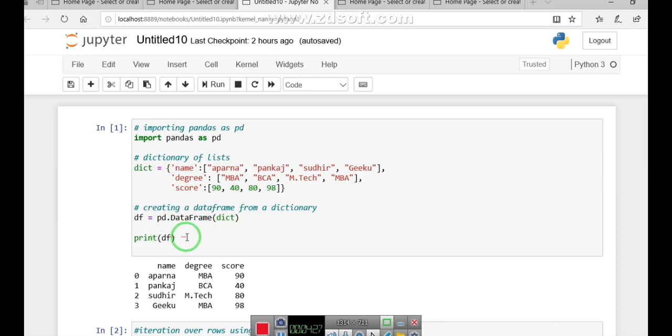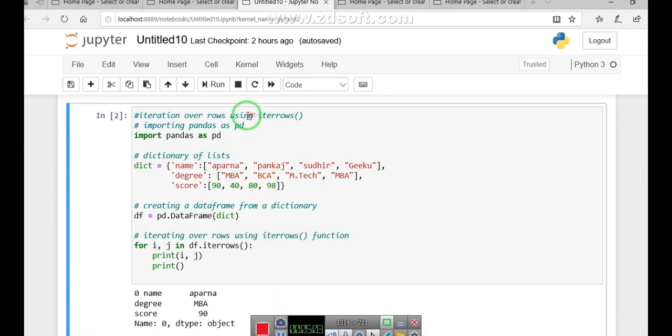Now what does this data frame consist of? It consists of names, degrees and score, and on the corresponding side you can see their index values. I have passed the names Aparna, Pankaj, Sudhir, Diku. You can see here their degrees and their corresponding scores. So this is the simplest one. We have already gone through how to create a data frame and then display the information.